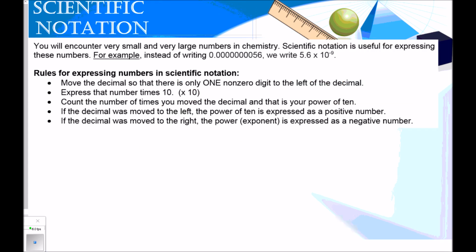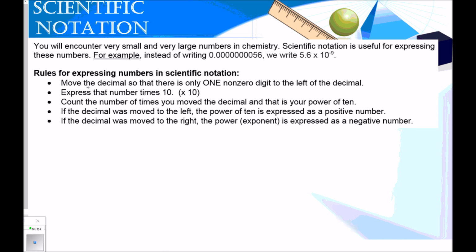Okay, so the next thing we're going to cover in this lesson is scientific notation. Hopefully this is a review, but I'm going to help you out anyways. It says you will encounter very small and very large numbers in chemistry this year. Scientific notation is useful for expressing these numbers. For example, instead of writing this really, really tiny number, we write 5.6 times 10 to the negative 9th power. Here are the rules for expressing numbers in scientific notation.